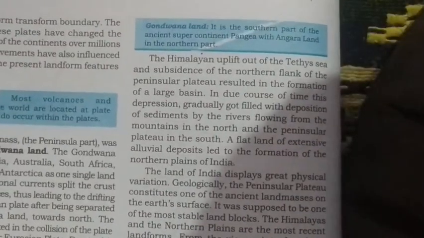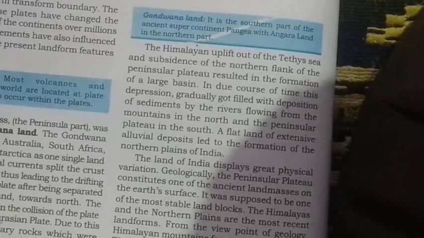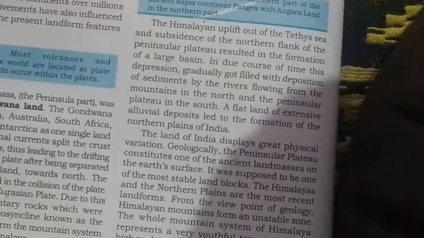The Himalayan uplift out of the Tethys Sea and subsidence of the northern flank of the peninsular plateau resulted in the formation of a large basin. In due course of time, this depression gradually got filled with the deposition of sediments by the rivers flowing from the mountains in the north and the peninsular plateau in the south.